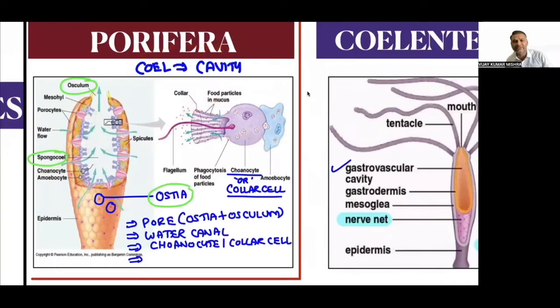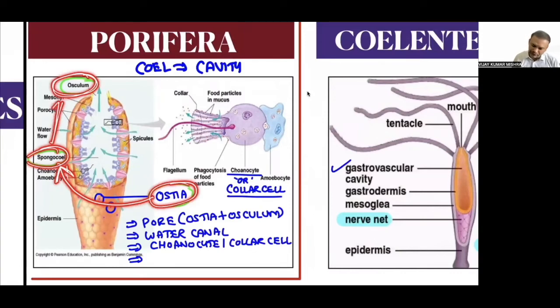Coel means cavity, open space. So ostia open into spongocoel and spongocoel opens into osculum. I think this part is very clear to you. Is that clear? Yes, sir.